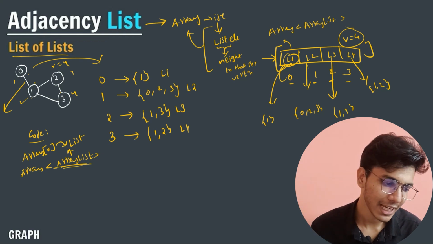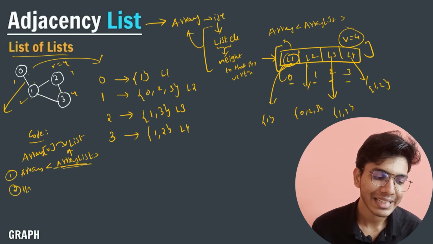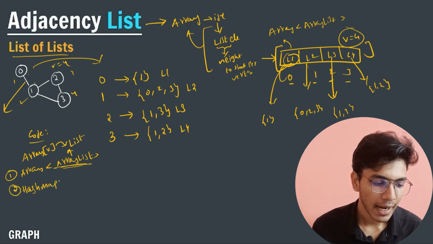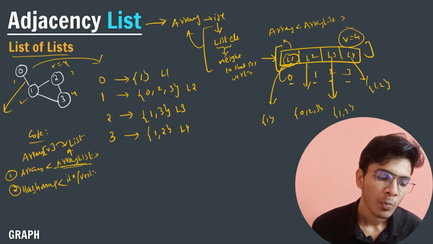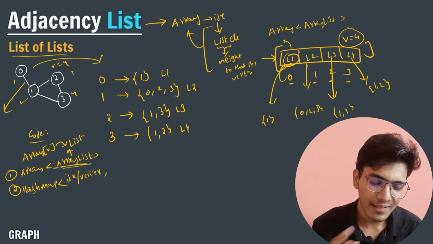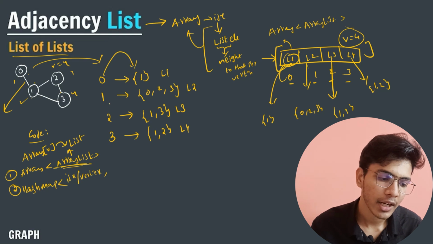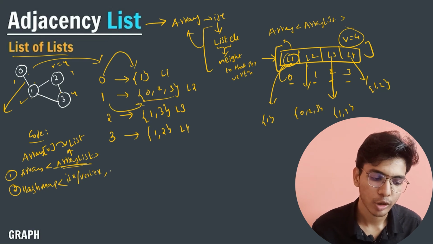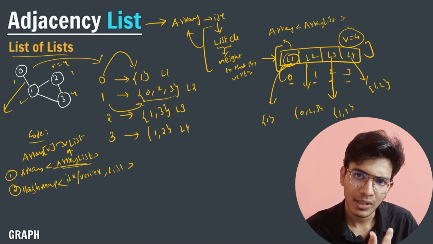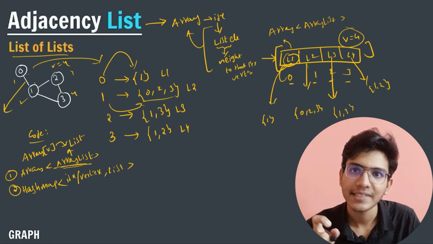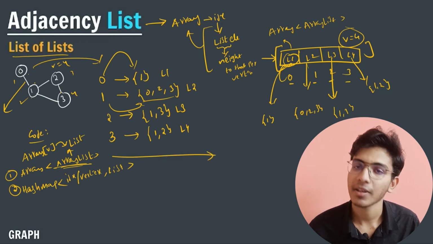So the first method can be that I use an array of array lists, and the second method can be that I create a hash map, and on the key side I store the index or vertex value, and for that particular vertex the corresponding list. You can see that for 0 I have 1, for 1 I have this list, so I will store the corresponding list value. By using these two methods we can implement our adjacency list concept, but we are going to use this first method.